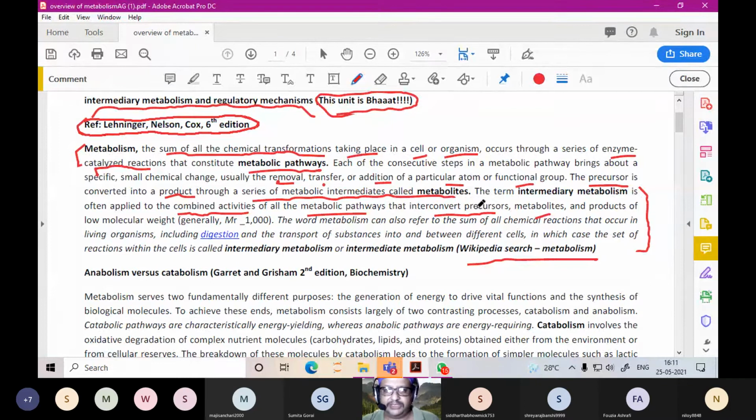So the word metabolism can also refer to the sum of all chemical reactions that occur in living organisms, like digestion, transport of substances into and between different cells. In which case the set of all the reactions like digestion, transport of substances, respiration, reproduction, all these things are a part of the intermediary metabolism.